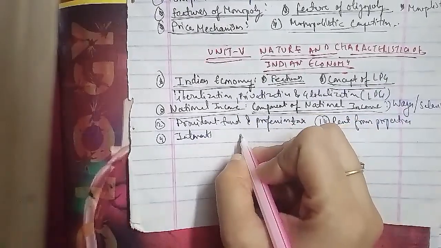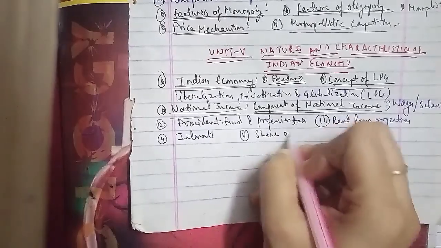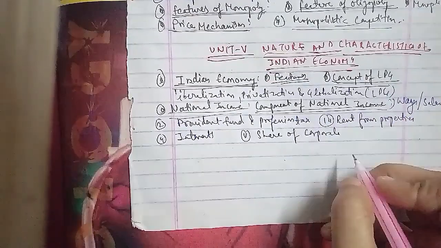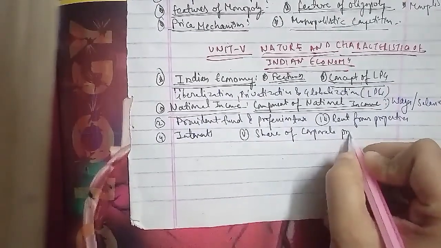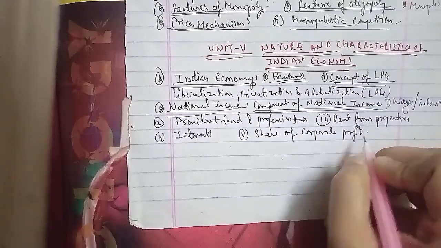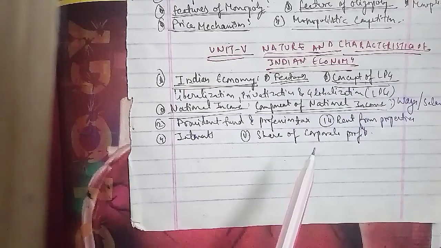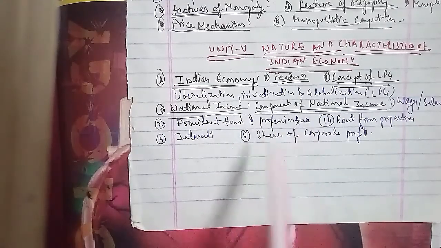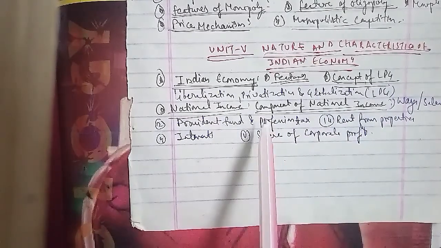Now we'll go ahead with the other question, and that is: explain the circular flow of income. The complete economy comprises many millions of individual economic units: households, firms, and departments of central and local government.